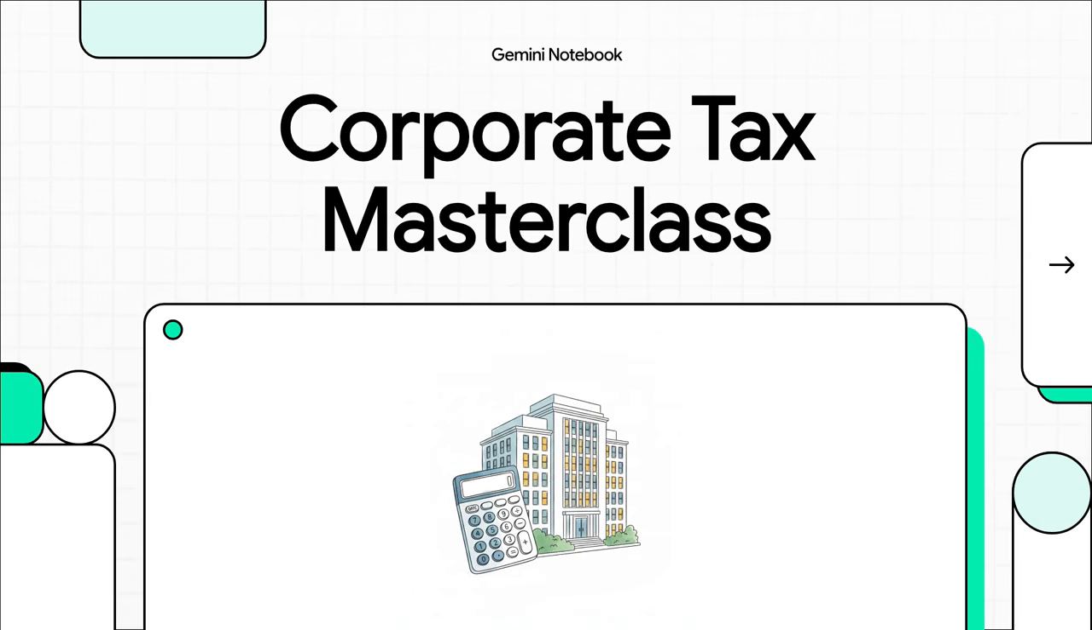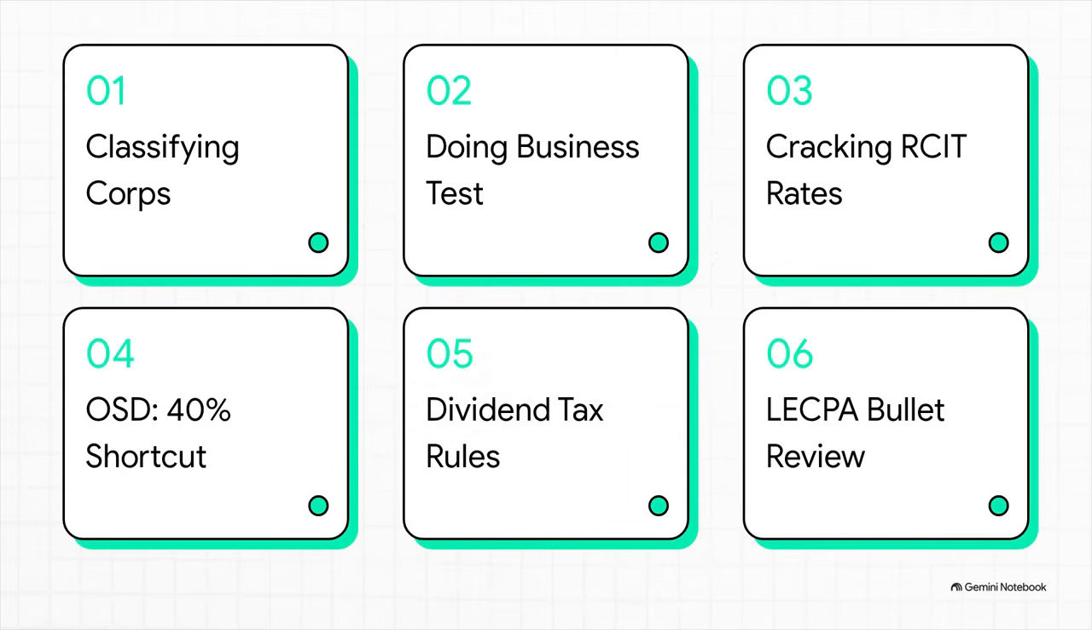We're going to use active recall and visual chunking to hack your brain, so when you sit for the actual board exam, these answers are just going to click. So we're building a mental memory palace today, hitting 6 major checkpoints: classifying taxpayers, the doing business test, cracking those RCIT rates, the OSD shortcut, dividend rules, and finally, a rapid-fire bullet review.